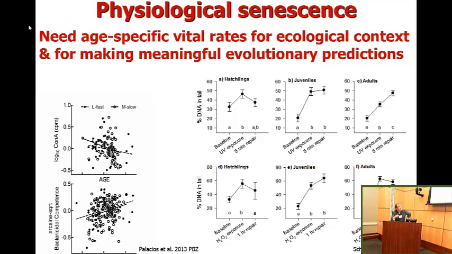And in turtles, over here are some data showing DNA repair rates based on UV damage or H2O2, hydrogen peroxide, exposure is much better in hatchling turtles than in any other stage. And so we need age-specific vital rates to supply us with an ecological context for making meaningful evolutionary and ecological predictions for physiological senescence in ectotherms.